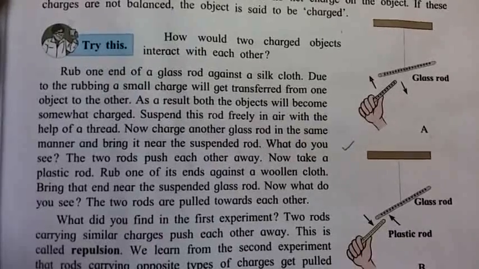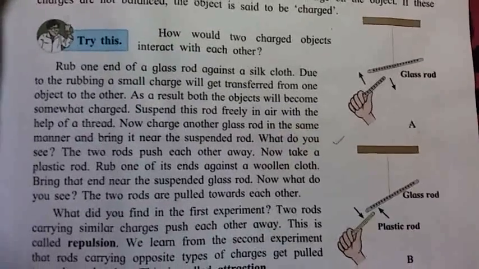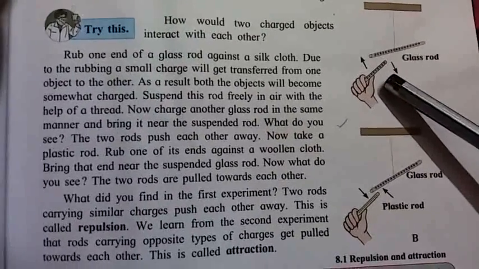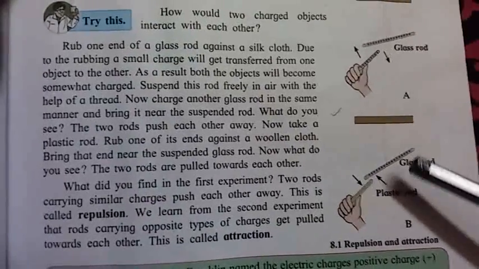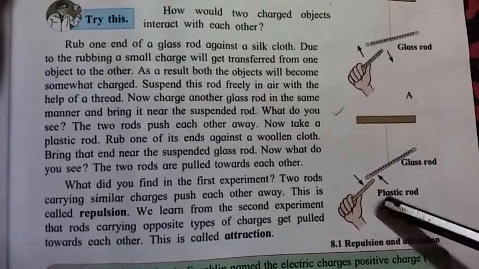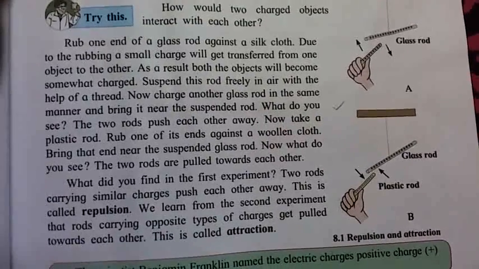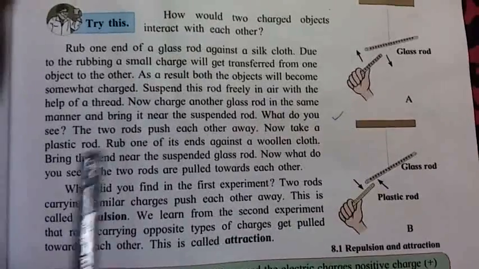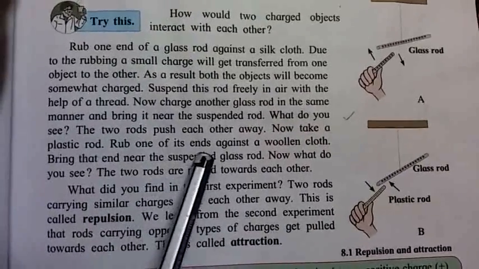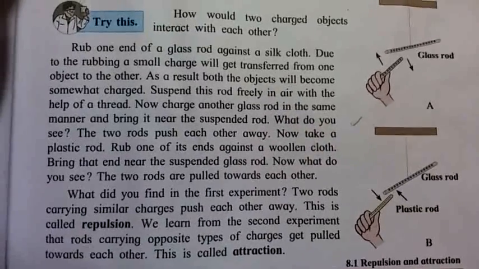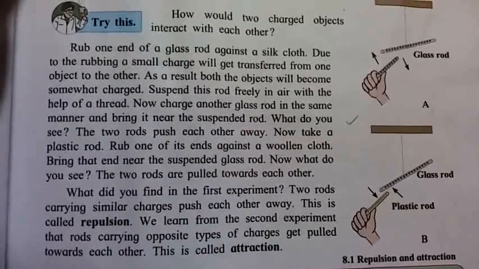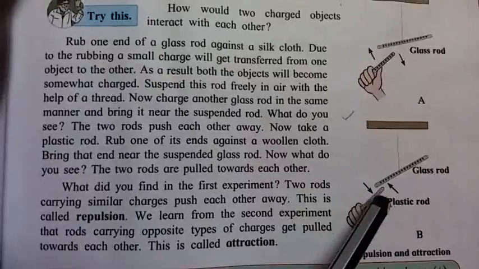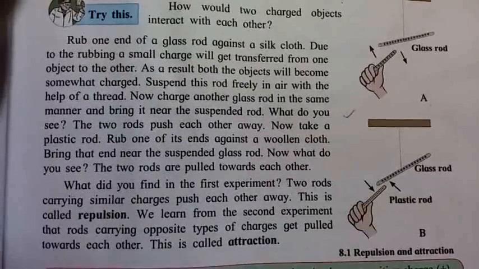Now take a plastic rod. Now what will happen? In the first diagram, both the rods are glass rods. Now in the second diagram, one rod is glass and the other is plastic. Take the plastic rod, rub its end on a woollen cloth, and bring that end near the suspended glass rod. Now what do you see? The two rods are pulled towards each other.